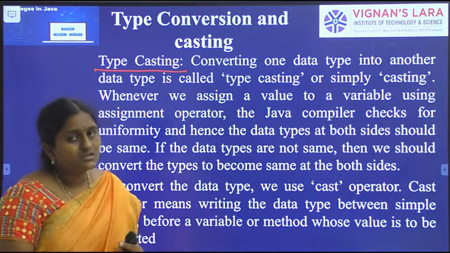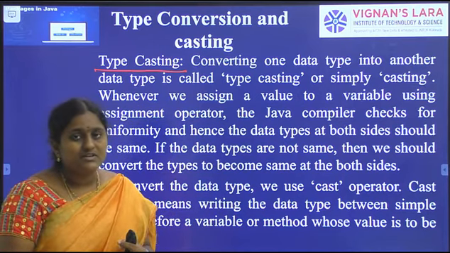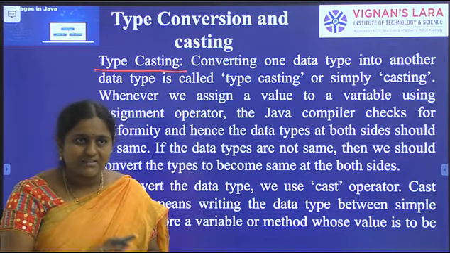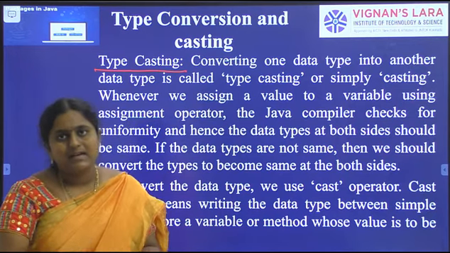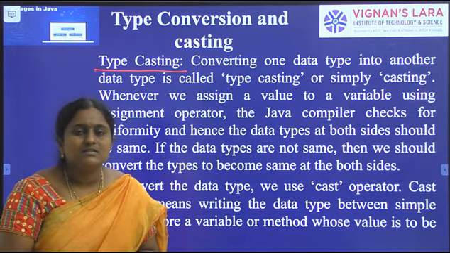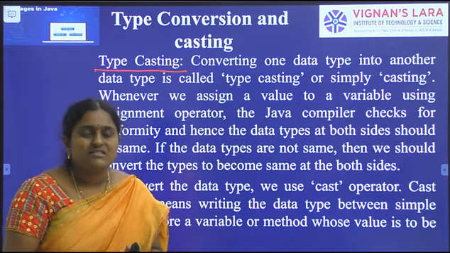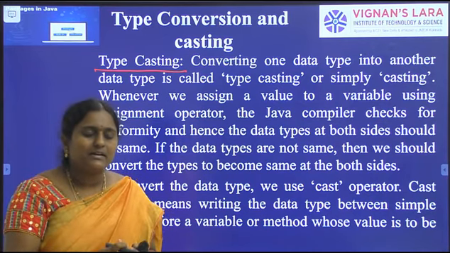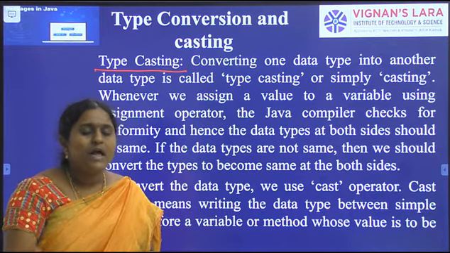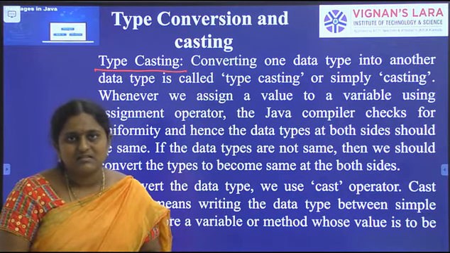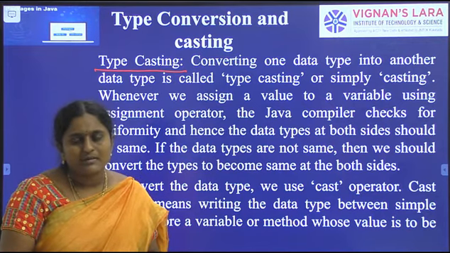First, widening, or automatic conversion: we convert a lower data type value into a higher data type. It is called automatic typecasting. JVM takes care of this part. JVM automatically converts a lower data type value into a higher data type value. So JVM takes care of automatic typecasting.